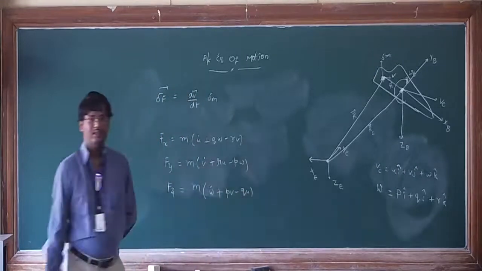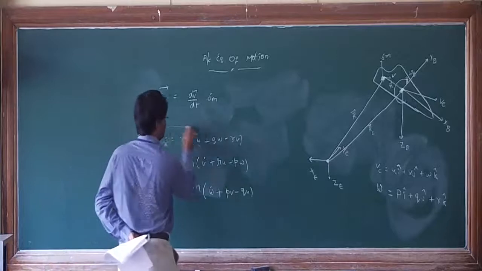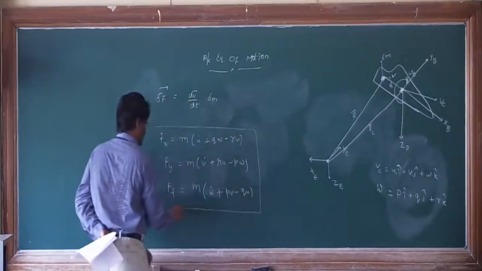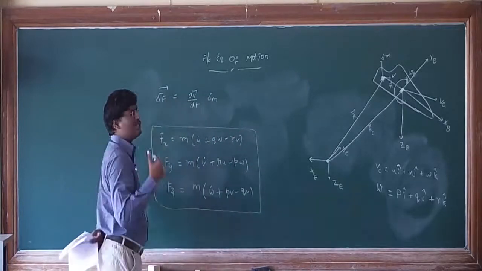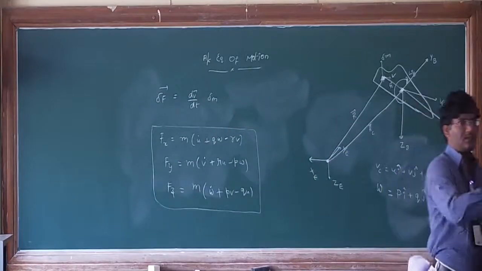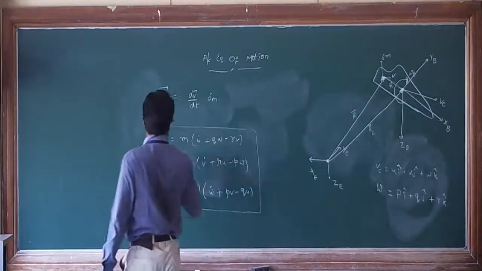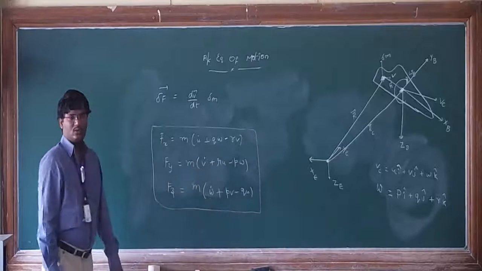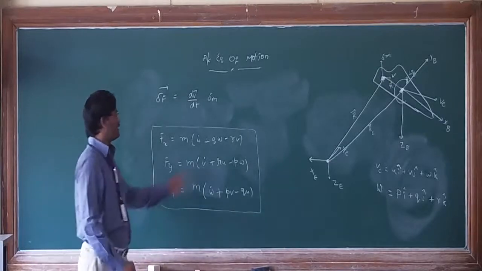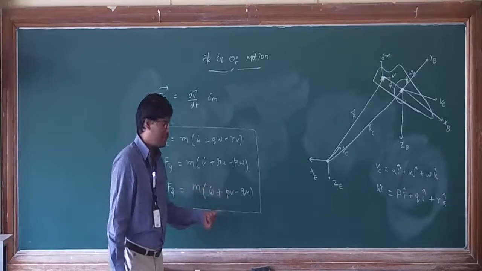So yesterday we stopped here, I think. We derived these force equations, which you can call the aircraft translational equations. So Fx, Fy, Fz depend on u dot, v dot, w dot, which are nothing but acceleration in the x direction, y direction, and z direction, right?